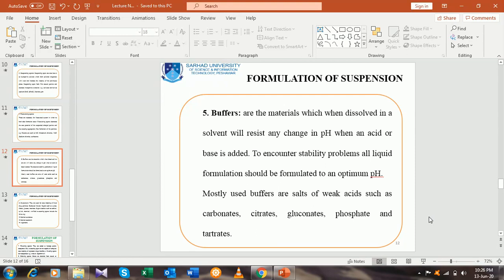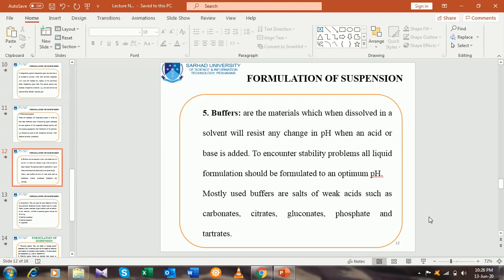That is an extra point. If you are a pharmacist in the pharmaceutical industry, working in the liquid section, and someone asks what the solution is for pH increase or pH decrease in a liquid formulation and how you will overcome it, it will be good for you to answer that sodium citrate and citric acid are the solution. If we are interested in increasing the pH, we will add sodium citrate. That is apart from the buffers.